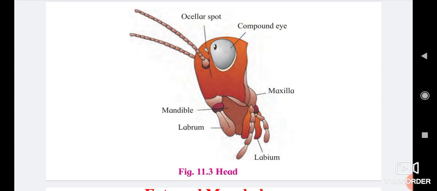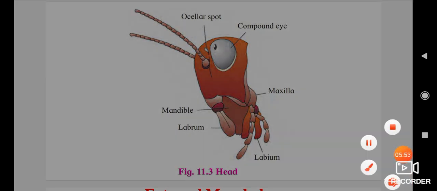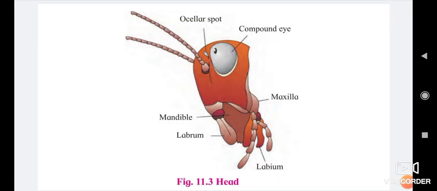Fenestrae are also called ocellar spots, situated at the base of each antenna, and they appear as white spots. Compound eyes: they are paired dark kidney-shaped structures placed on the lateral side of the head, made up of a large number of ommatidia.